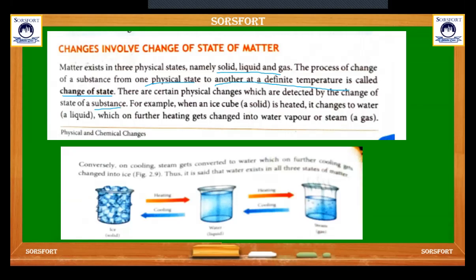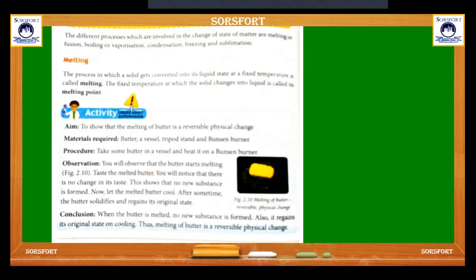For example, when an ice cube is heated, it changes to water, which on further heating gets changed into water vapor or steam. Here is an example. Here is water. When we apply heat, it forms steam, and on cooling, it forms ice. So here are the 3 states of the matter: liquid, solid and gas. Water, steam and ice cube.